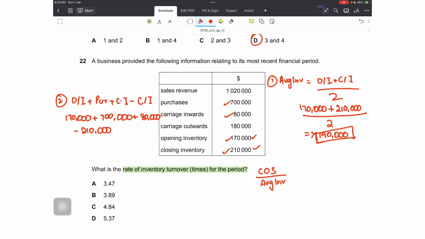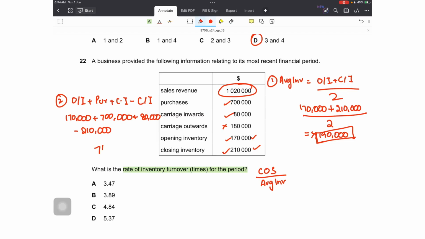Carriage outwards won't be used. Carriage outwards aren't part of the cost of sales. They are recorded in operating expenses after GP. Sales revenue is also given just to confuse you. It is not used anywhere in the inventory turnover formula.